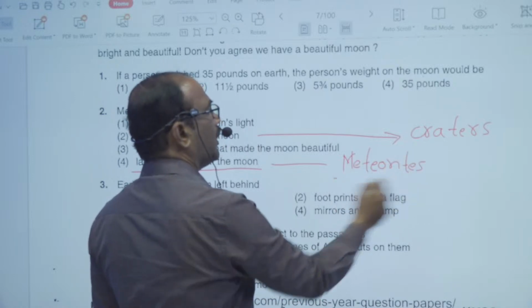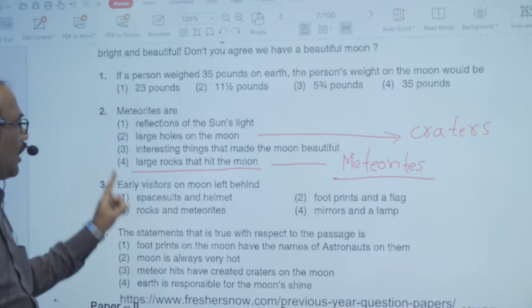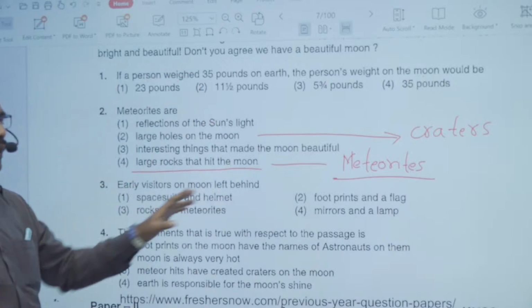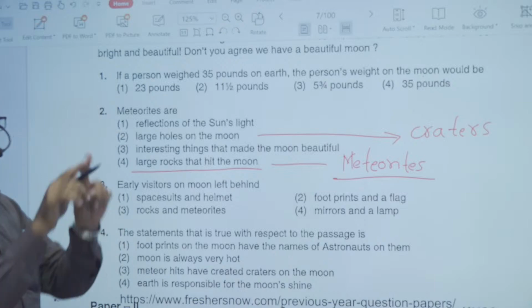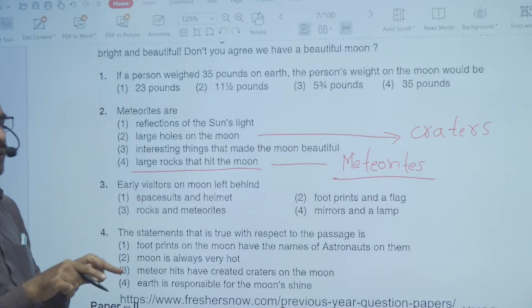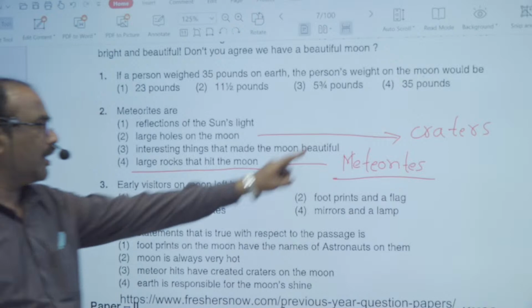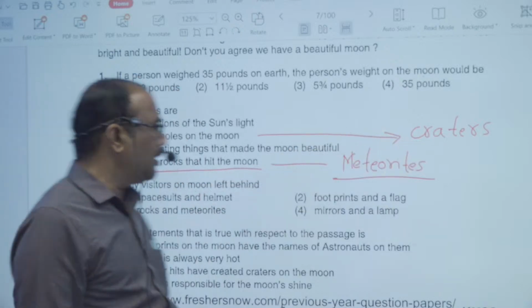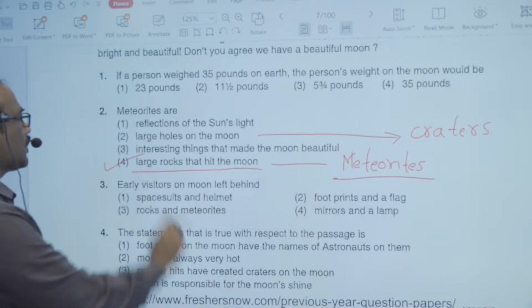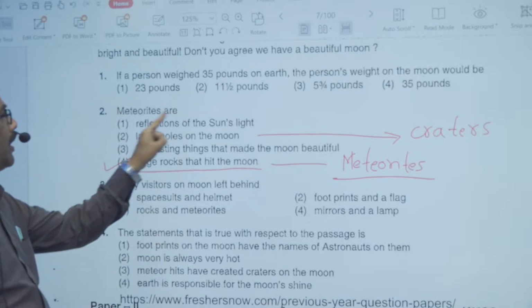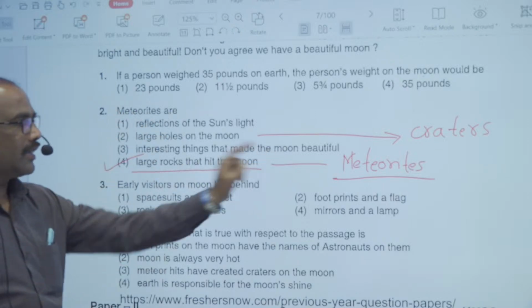So meteorites are actually the large rocks that hit the moon. They come and hit the moon. That's why there are holes created, and those holes are called craters. So the fourth one is the right option for this question. Meteorites are large rocks that hit the moon.